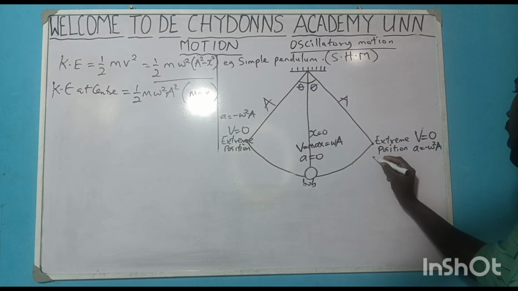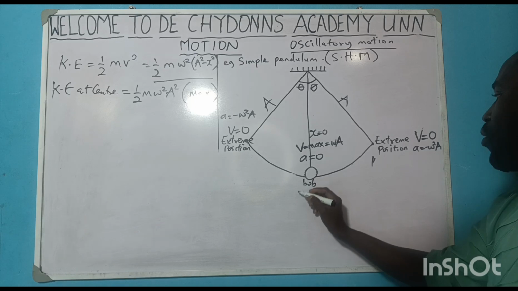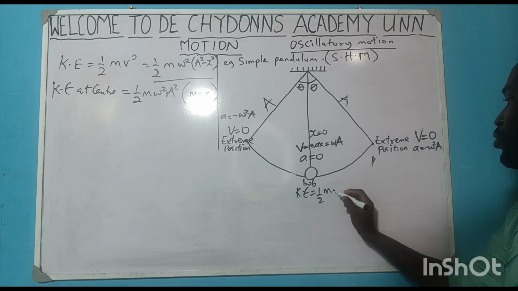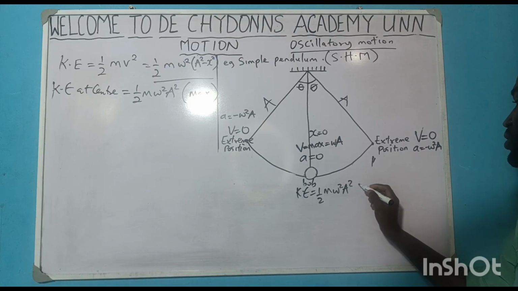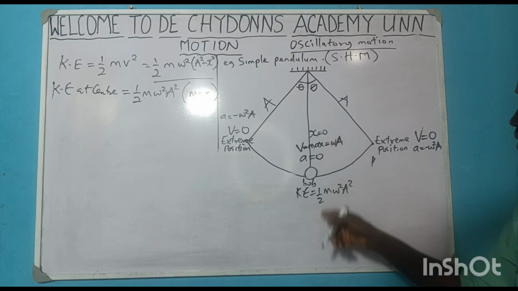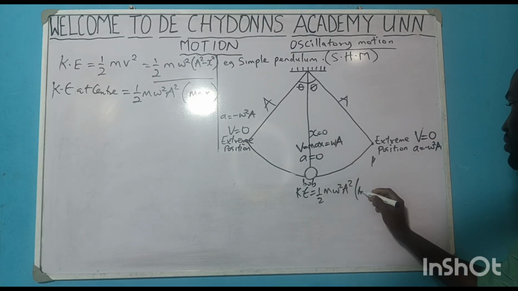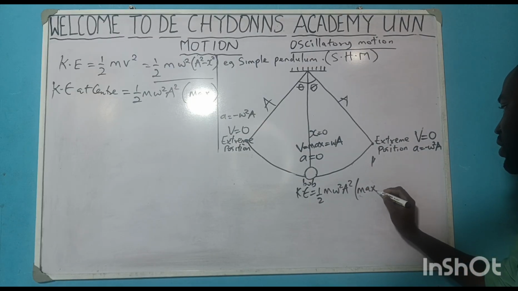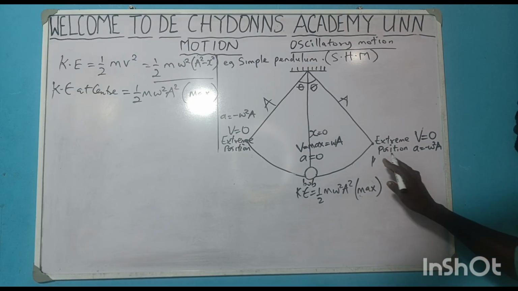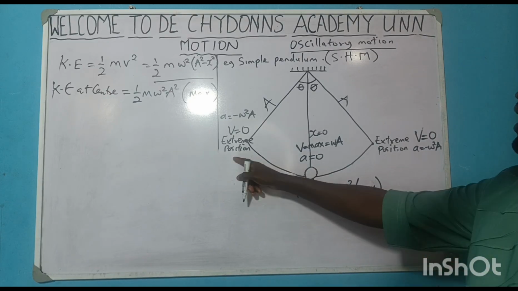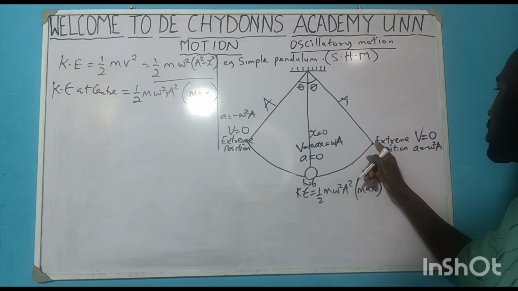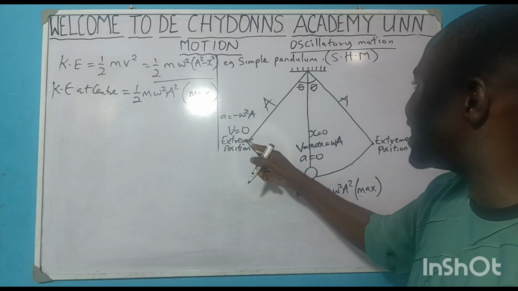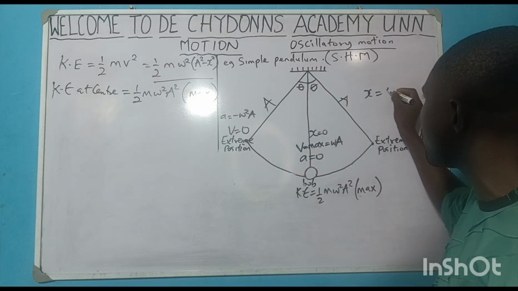So we say our KE here is equal to half m w squared a squared, that it is maximum here. Are you getting it? It's always maximum here. Then what about the extreme position? Whatever happens at this extreme is also the same at the other. At the extreme position, x is equal to a.